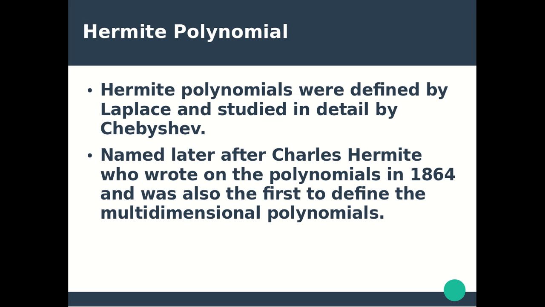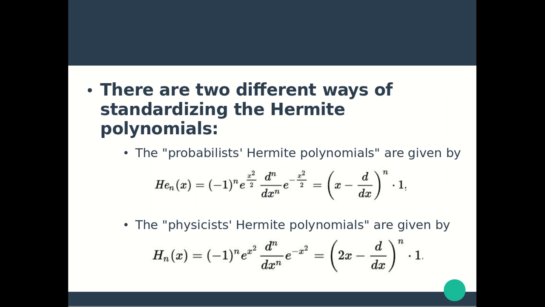Hermite polynomial. Hermite polynomials were defined by Laplace and studied in detail by Chebyshev. It was named later after Charles Hermite, who wrote on the polynomials in 1864 and was also the first to define multidimensional polynomials. There are two different ways of standardizing the Hermite polynomials.